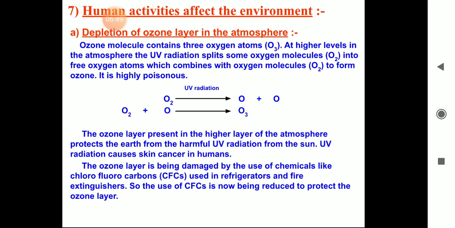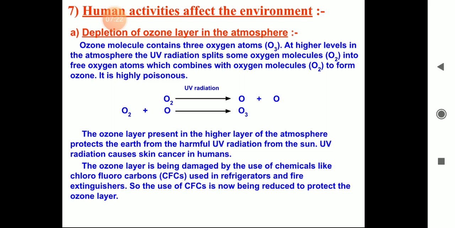Now, human activity which affects the environment. An ozone molecule contains 3 oxygen atoms. At higher levels in the atmosphere, UV radiation splits some oxygen molecules into free oxygen atoms. These free oxygen atoms combine with O2 molecules and form ozone. It is highly poisonous. This ozone layer present in the higher level of the atmosphere protects the earth from the harmful UV radiation of the sun. This UV radiation can cause skin cancer in human beings.